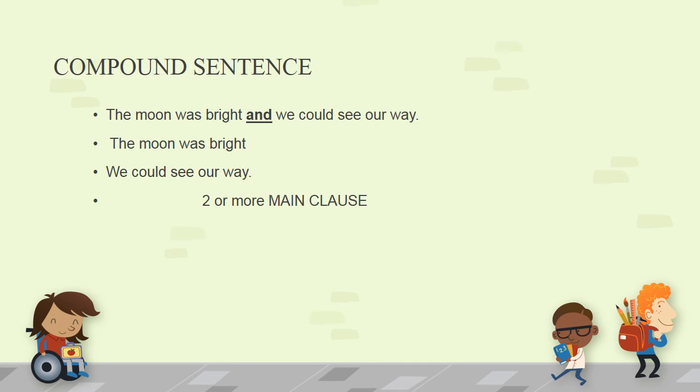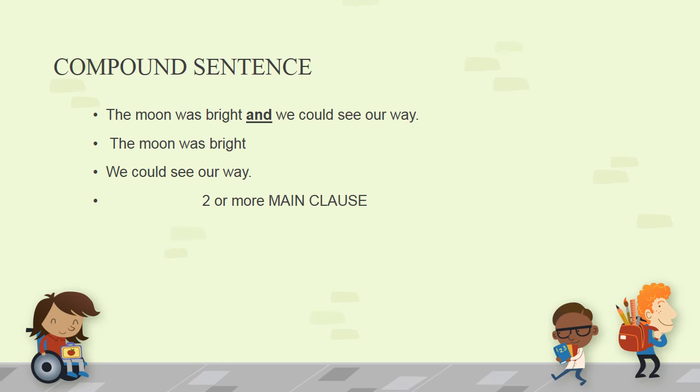Compound sentence. The moon was bright and we could see our way. This is one sentence. Now look at the second sentence. The moon was bright. It makes complete sense. It is sensible. The moon was bright is a complete sentence. The third one, we could see our way.